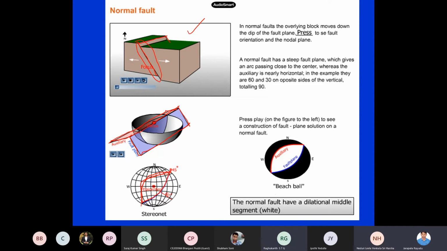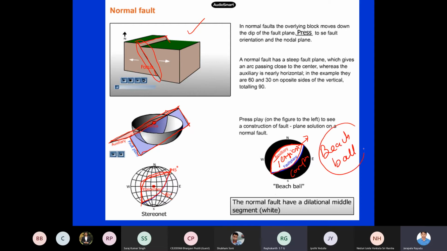Tension. Okay, because things are going away from each other, you will have tension inside. So the notation is here it is tension, and outside it is compression, because of that auxiliary plane. So tension is written in white color, and compression is written in black color. So this is how the beach ball solution looks, actually. This is what we call the beach ball.